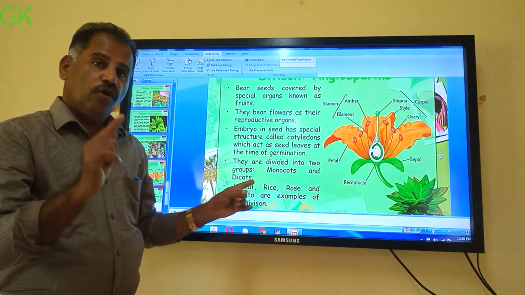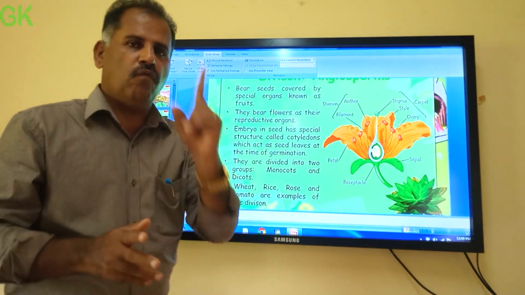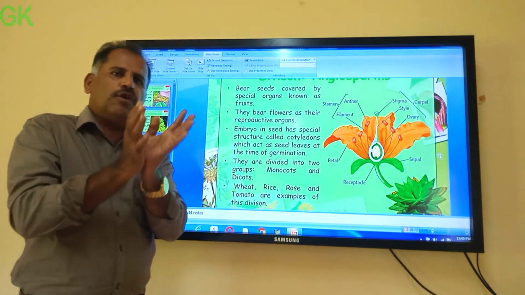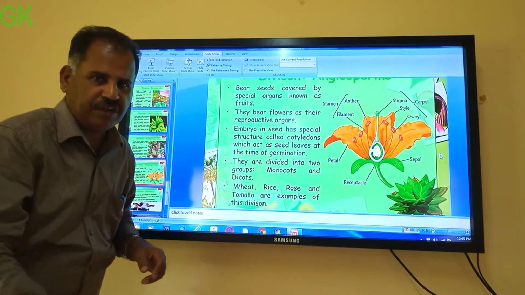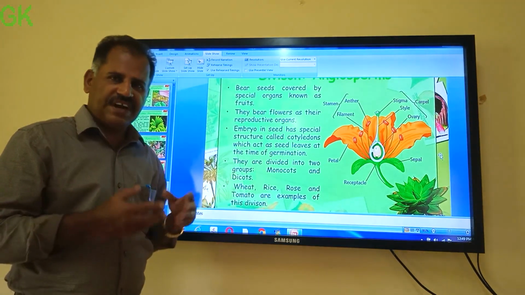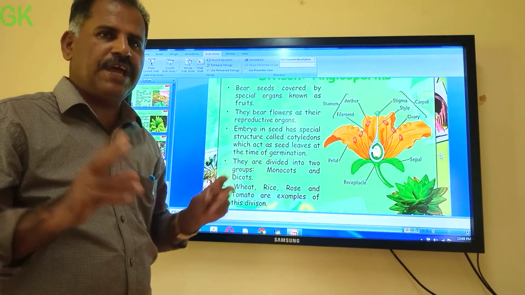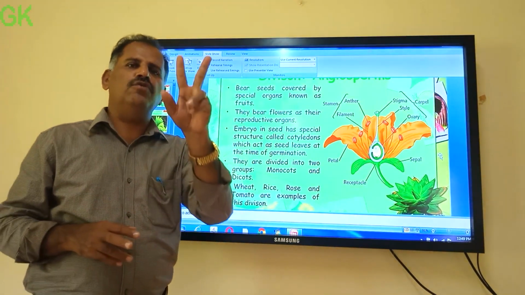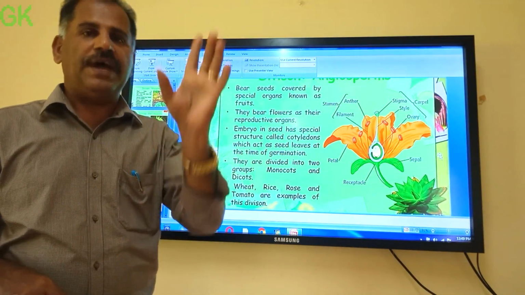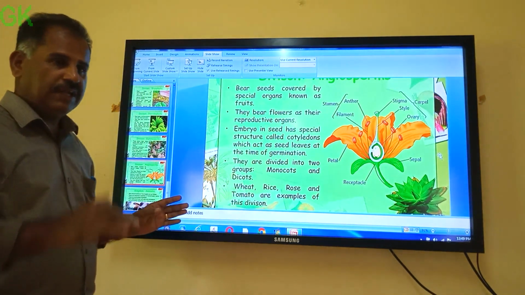Those which have two cotyledons in the seed are called dicots, and those which have one cotyledon are called monocots. Having two cotyledons generally means bigger plants with a taproot system, which you have studied. But monocots like grass, rice, wheat all have a fibrous root system. So tell me some differences between dicots and monocots. Dicots have two cotyledons and monocots have a single cotyledon. Dicots have what type of root system? Taproot system. What about monocots? They have a fibrous root system. And there are many remaining differences that you have partially studied.